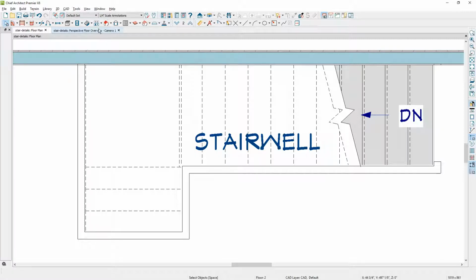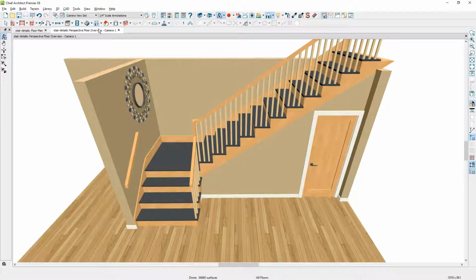And then we'll also look at a couple of tips on your stairs for adding trim pieces to your stair landings to match into your stringers, and how to, in 3D, view the floor below or turn that off from seeing the floor below. Let's go into the program and take a look at how to do these things.